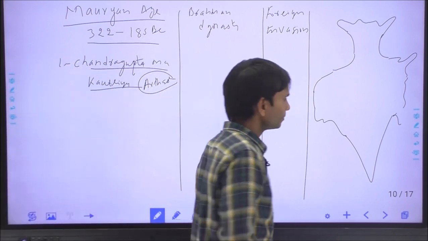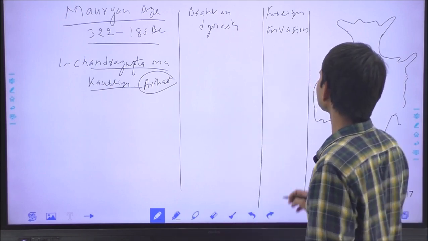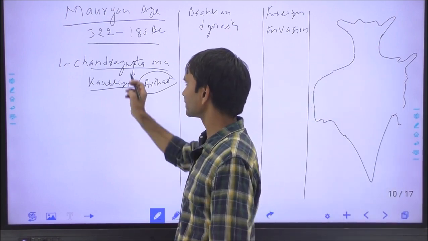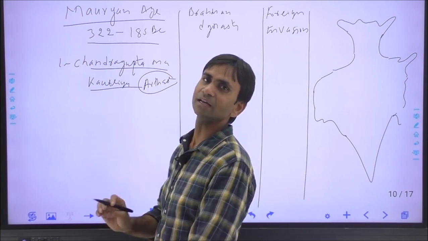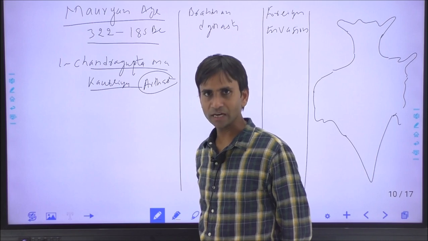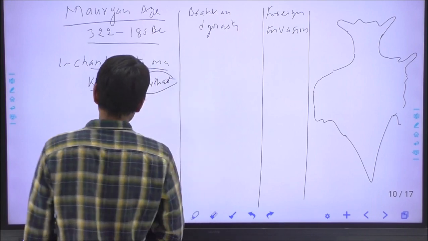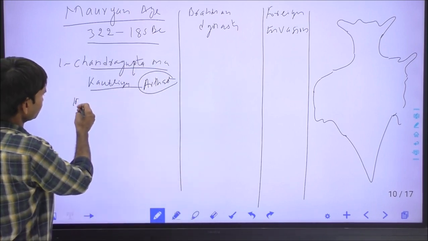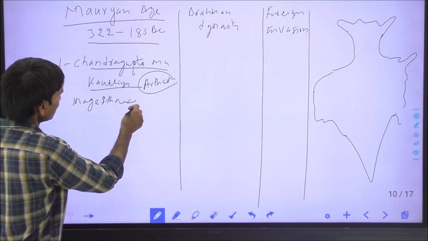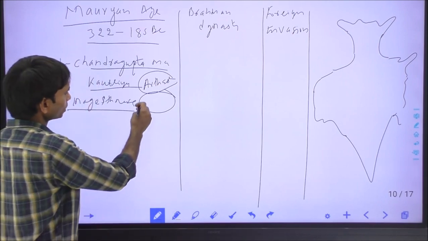After the death of Alexander, his commander Seleucus invaded India, and Seleucus was defeated by Chandragupta Maurya. Finally Seleucus surrendered and married his daughter Helena to Chandragupta Maurya, and Seleucus sent Megasthenes as the Greek ambassador in the court of Chandragupta Maurya, where Megasthenes wrote a book, Indica.